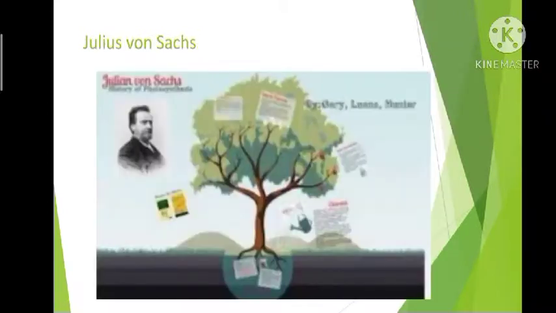Okay. In about 1854, Julius von Sachs provided evidence that glucose is produced when plants grow, and he found that in plant cells there is a certain green substance located in special bodies. Now we call the green substance chlorophyll, and the special bodies where it is present are called chloroplasts. He found that the green parts of plants are the place where glucose is made, and that glucose is usually stored in the form of starch.